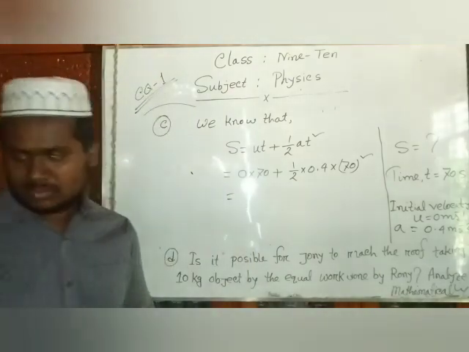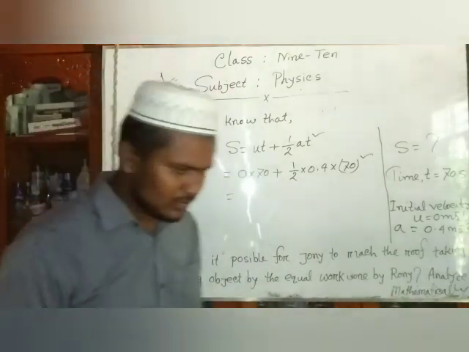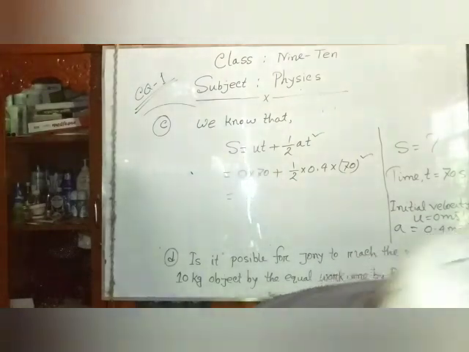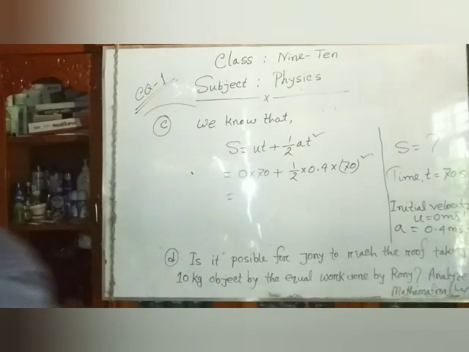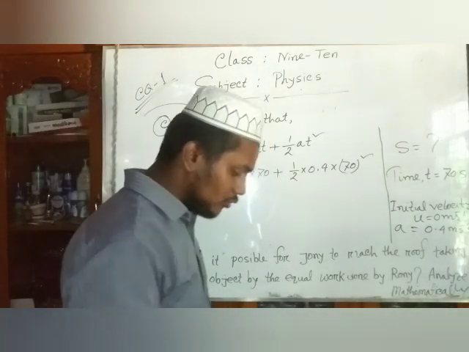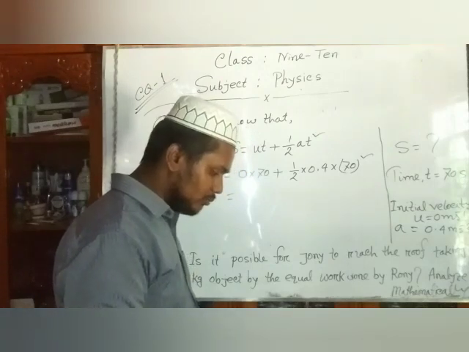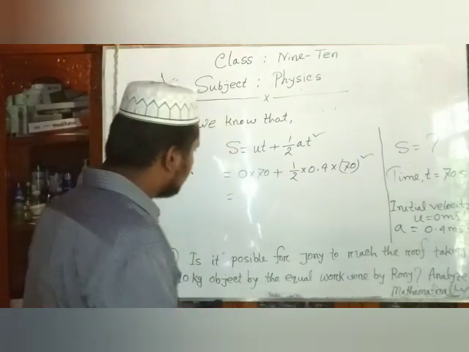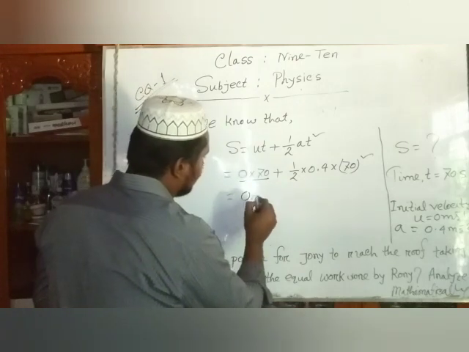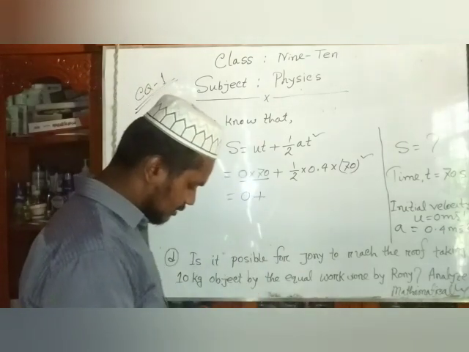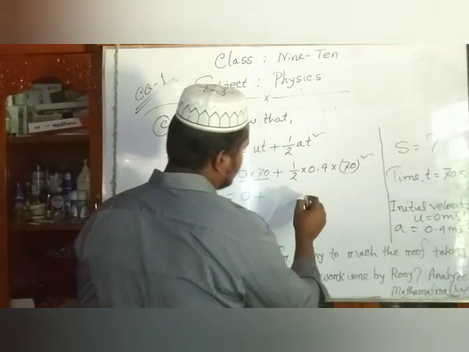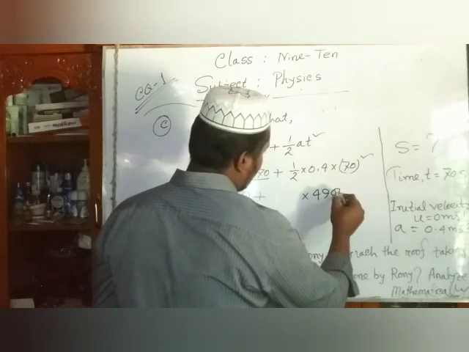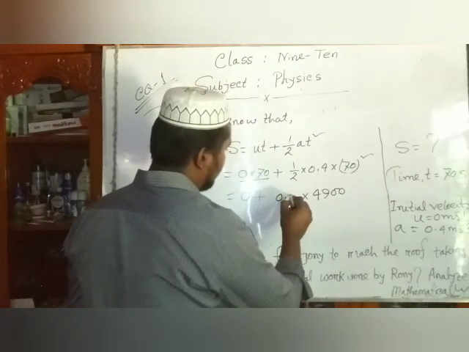So what is the value? Please calculate the value. Where is my calculator? Dear students, I have no calculator, but I have a simple mobile. We calculate our value. 0 plus 70 square, that means 4900, into 0.2.